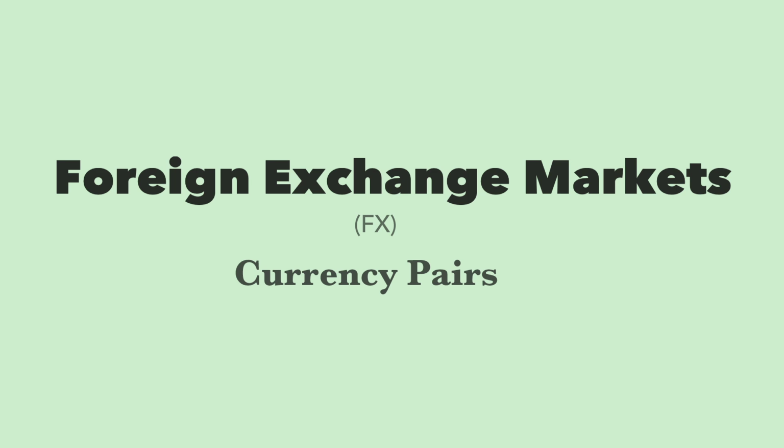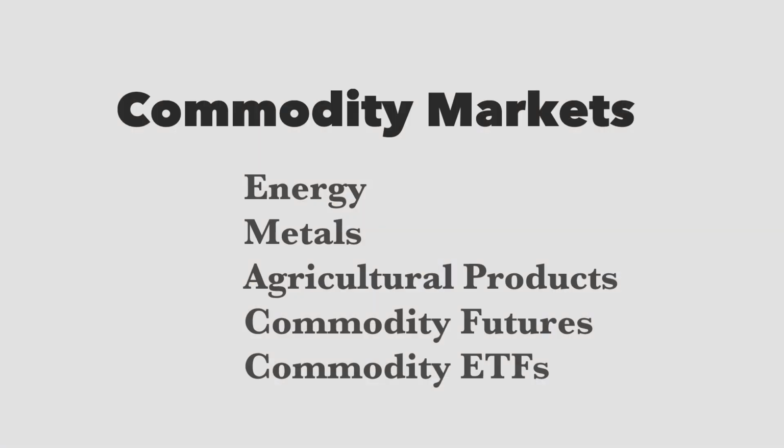Foreign exchange markets, or FX, are where currencies are traded in pairs, allowing investors, businesses, and governments to exchange one currency for another. Commodity markets are raw materials like energy, metals, and agricultural products, which are traded through spot contracts, futures, and related ETFs.